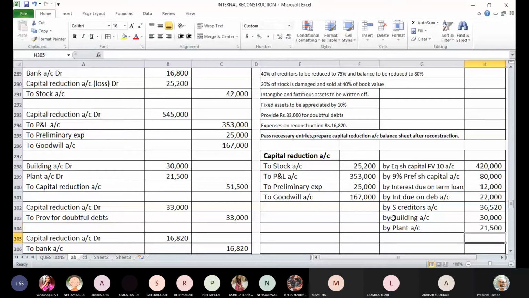So these are the increased values of assets which has led to revaluation gain, and that revaluation gain is eventually credited to capital reduction account. Then after that, we made a provision for doubtful debts of 33,000, that was supposed to be debited to capital reduction account again. So to provision for doubtful debts, 33,000.